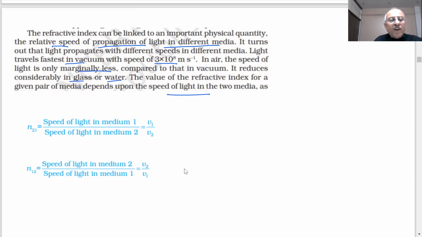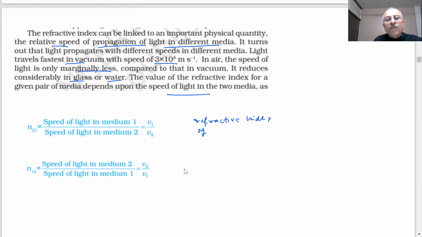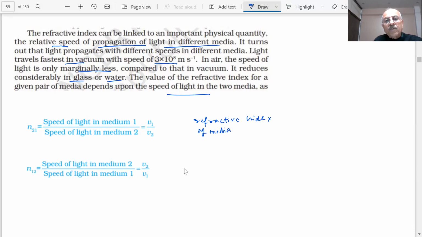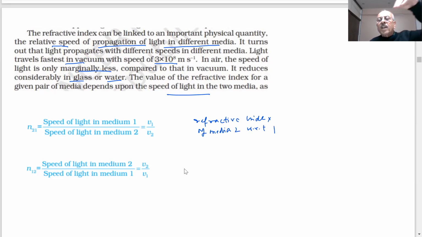So we can give a formula. This is the refractive index of medium 2 with respect to 1. 2 with respect to 1 means light is coming from 1 to 2. It is given as, we represent it by n21, the refractive index of 2 with respect to 1.